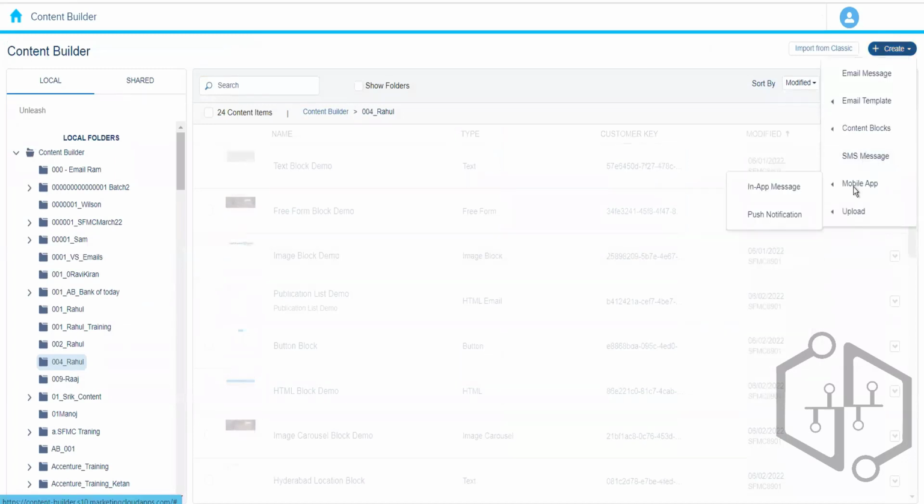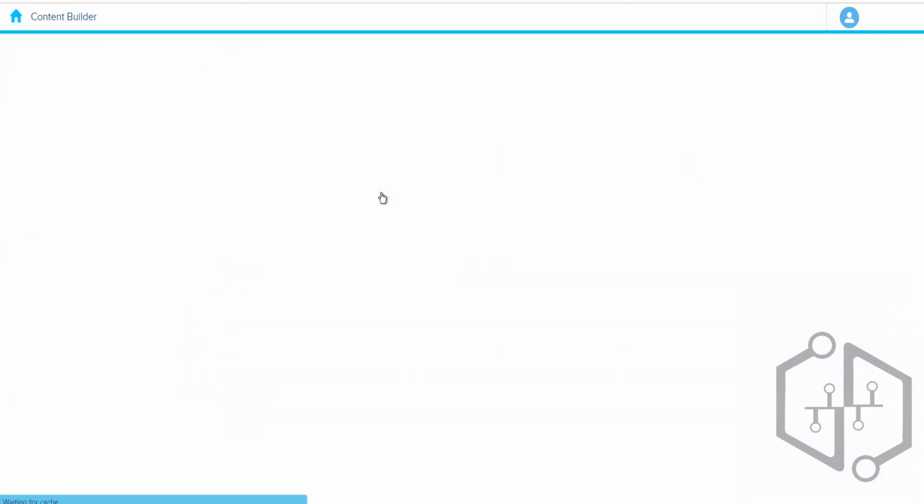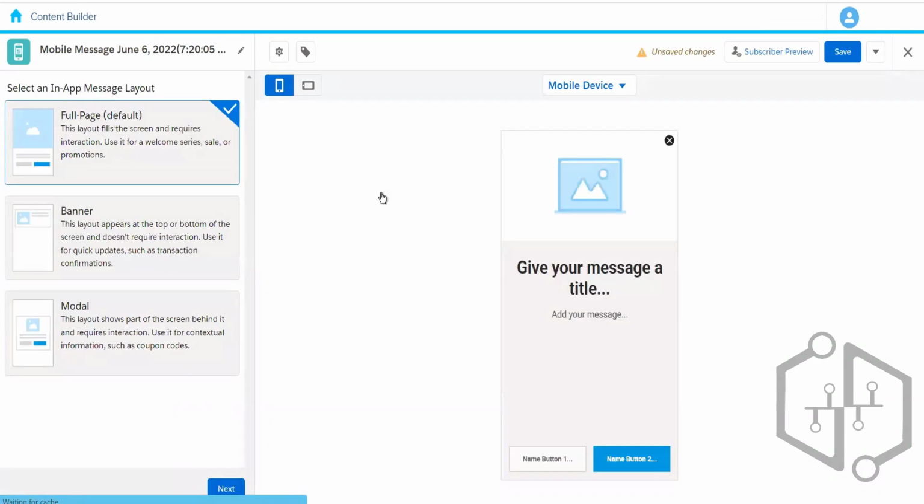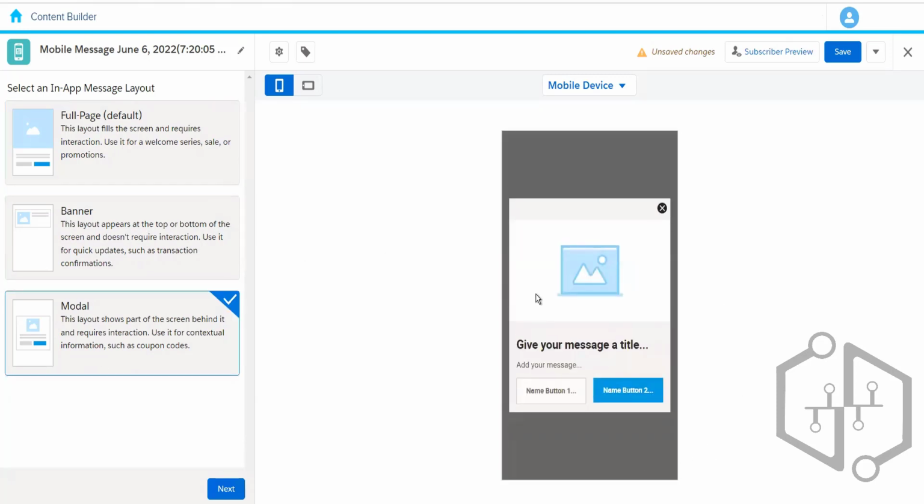Similarly, we can create in-app messages. What are they? Whenever we open the application, you might have encountered this pop-up. For example, say we are using Amazon, and it asks us to subscribe to Amazon Prime, right? Let's say that today is 50% off on Amazon Prime or something like that. So whatever offer they want to give us, either we can have it on a full page or maybe in the form of a banner or maybe in the form of a modal.